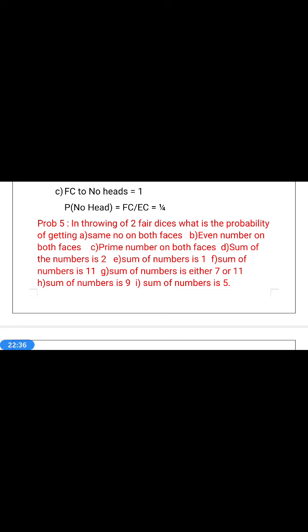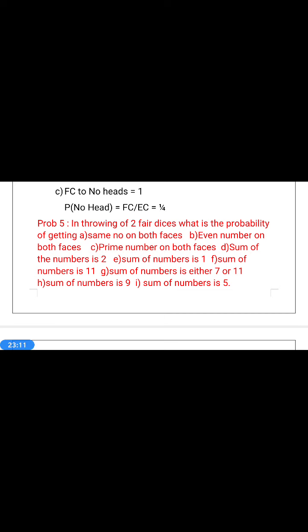So the problem is, in throwing of 2 fair dice, what is the probability of getting, first question is, same number on both faces. Second question is, even number on both faces. Third question is, prime number on both faces. Fourth one is, sum of the numbers is 2. Next question is, sum of the numbers is 1. Next question is, sum of the number is 11.